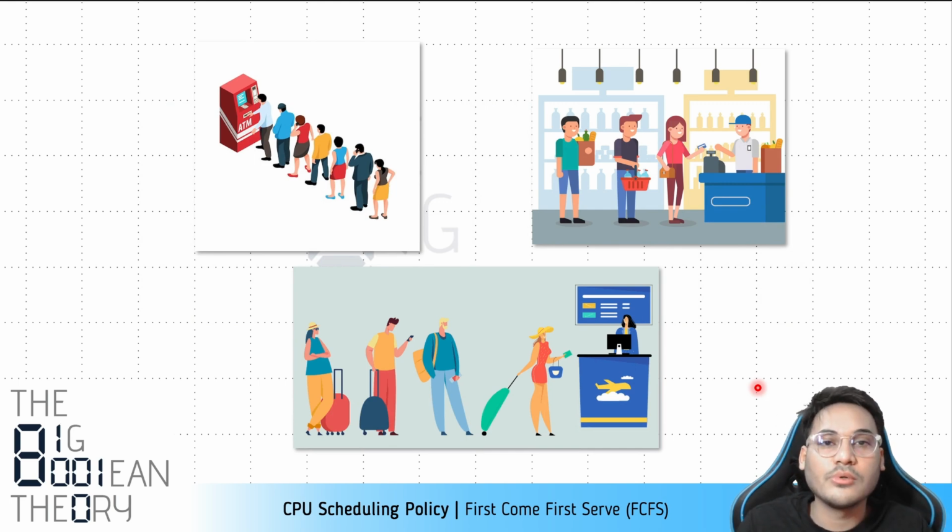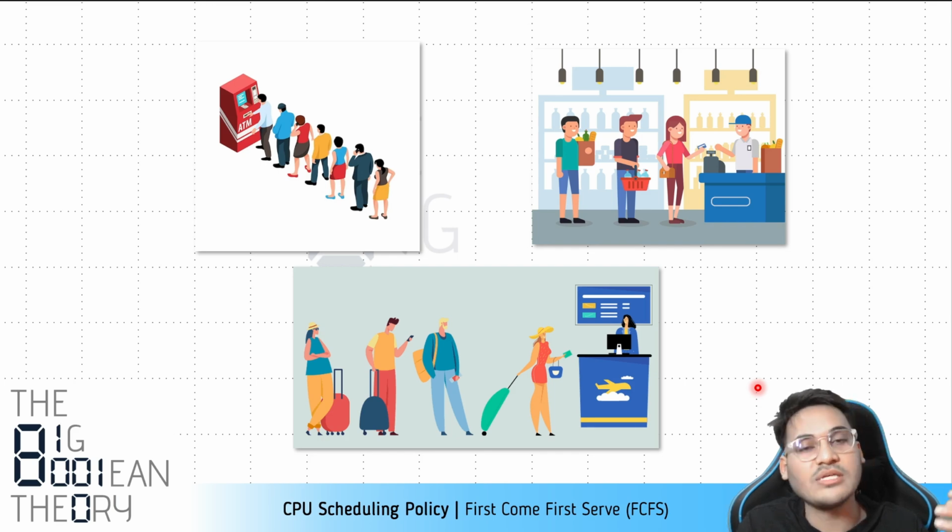So this first come, first serve policy is not just something that we see in computer systems, right? It is a very generic policy taken from the real world, which is based on this principle that if people or entities are early, then they should be favored. So whenever it comes to giving some kind of service, whoever has arrived first will be served first, right? So a real life example is an ATM. When you go to an ATM machine to withdraw cash, you have to queue up, right?